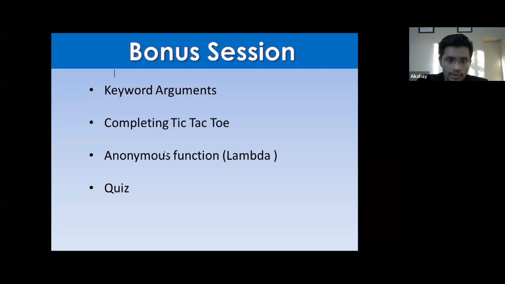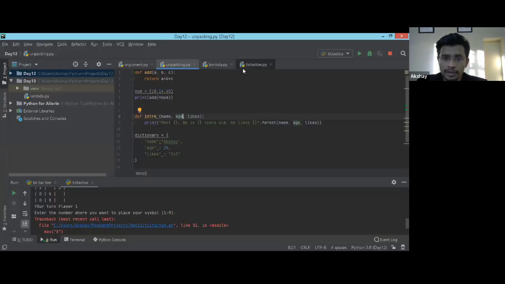So today is day 13, right? What I'll do is, I'll not be able to type all the code of the tic-tac-toe game today because it's too heavy and will take a lot of time. I'm just keeping it over there, and then unpacking and packing as well. Here we go. Are you able to see my PyCharm?